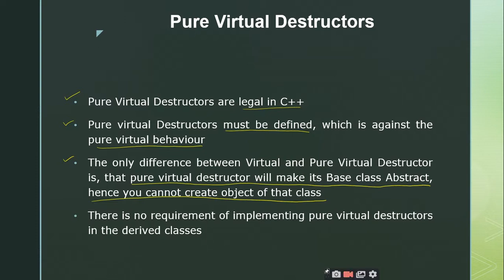And similarly, the pure virtual functions are used to make the base class abstract. So once you make the base class abstract, you are unable to create the objects. When you are unable to create the objects, what happens? You cannot make use of the class. But how can you make use of that class? By simply creating the pointers or references to the base classes.